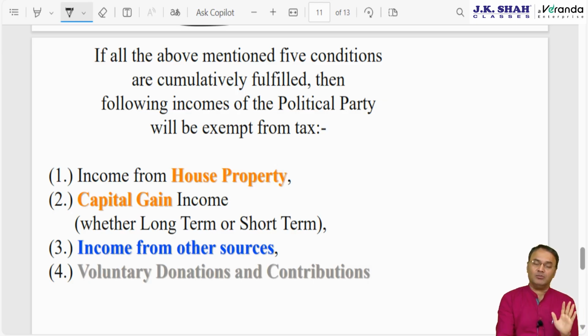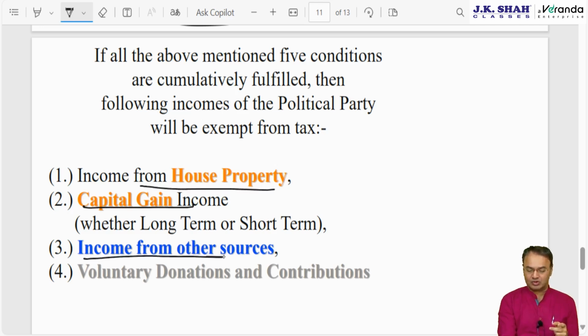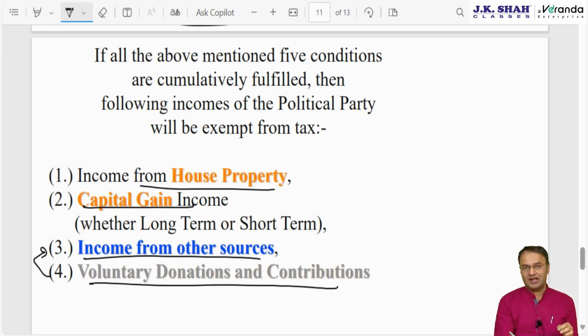5 incomes are possible, but out of them technically 4 incomes will be exempt. Salary income is not possible because a political party is an artificial person, not a real person. Out of the remaining 5 incomes possible, 4 will be exempt, 1 will be taxable. Which 4 incomes will be exempt? So answer, IFHP, that is rental income from house property, capital gain, other sources, 3 heads of income. And another is voluntary donations and contribution. This technically is a part of income from other sources, but in the act it is shown or given separately in section 13A. So we are also covering it up separately.